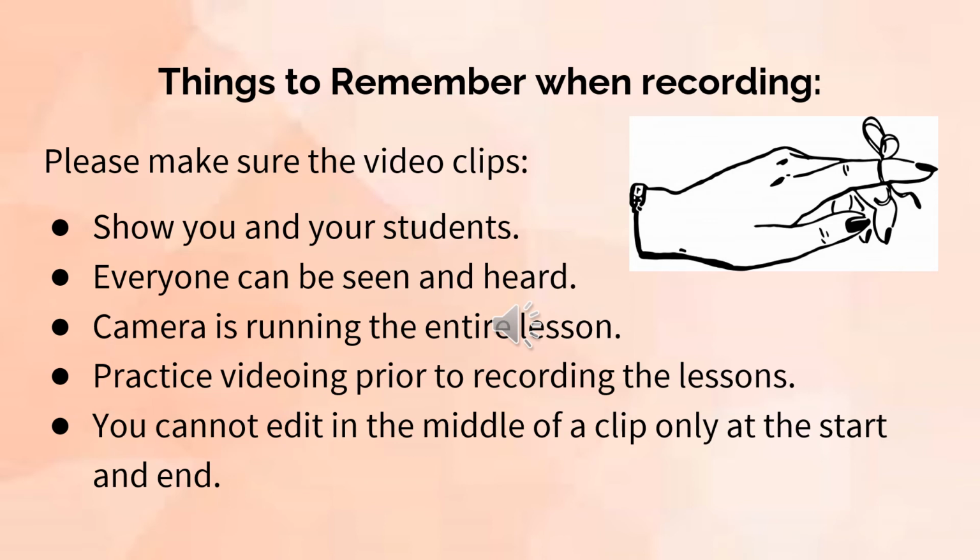I know this can be tough in schools, but again, you want to make sure that you practice so that you can figure out where it needs to go and how you need to either close your door or figure out how students can be heard. The third thing is your camera should be running the entire lesson. You cannot choose a clip that has a cut in the middle. So for your best chance of finding the however many minutes you need for your clip, you should run the camera the entire lesson. It will help give you more options at the end.